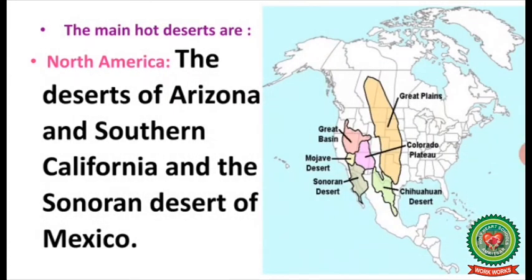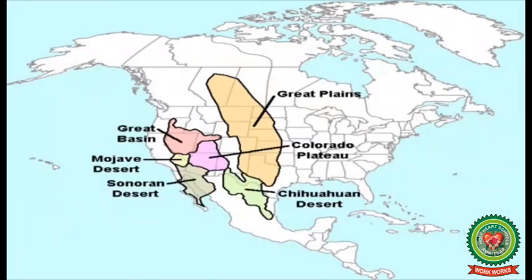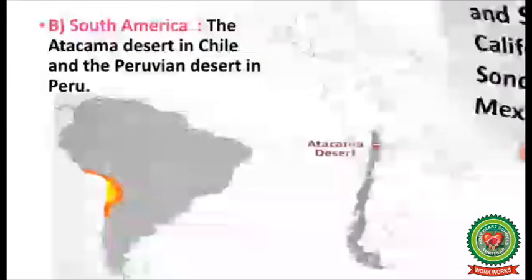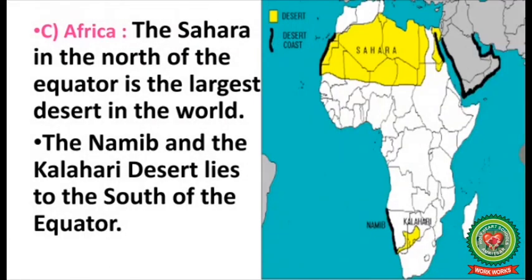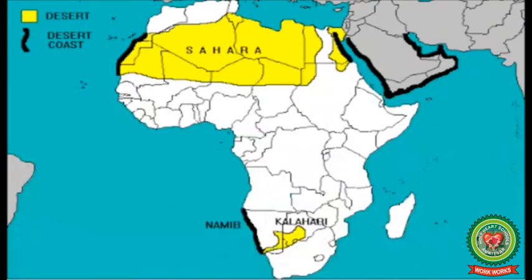The main hot deserts are, in North America, the Arizona desert and Southern California, and the Sonoran Desert of Mexico. In South America, the Atacama Desert in Chile and the Peruvian Desert in Peru. In Africa, the Sahara in the north of the equator is the largest desert in the world. The Namib and the Kalahari Desert lie to the south of the equator.